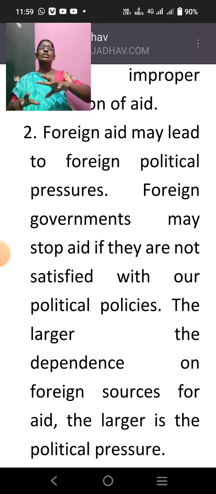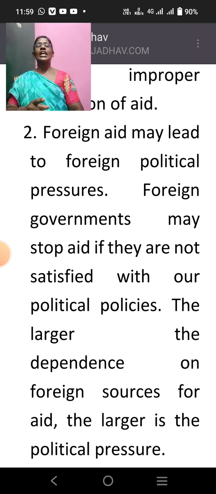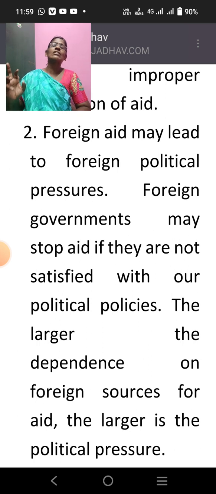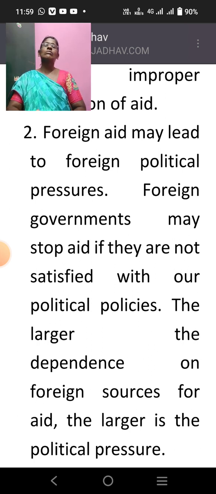So what will happen? It will indirectly influence our political parties, our political leaders, and it will influence our Indian politics or the government. It will have pressure on our government. Foreign governments may stop aid if they are not satisfied with our political policies. So when our government frames certain political policies and the foreign government is not satisfied with that policy, it will say we will stop the aid. If you are not going to do this, we will stop the aid. So that will happen. The larger the dependence on foreign sources for aid, the larger is the political pressure.